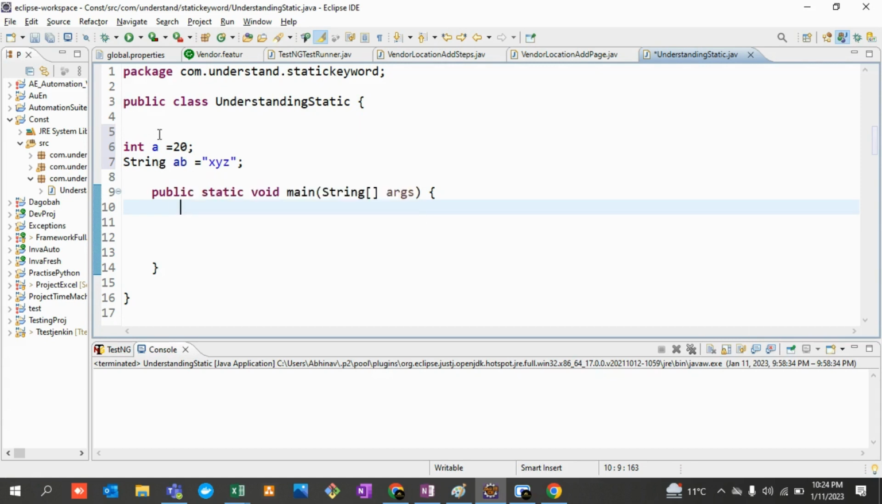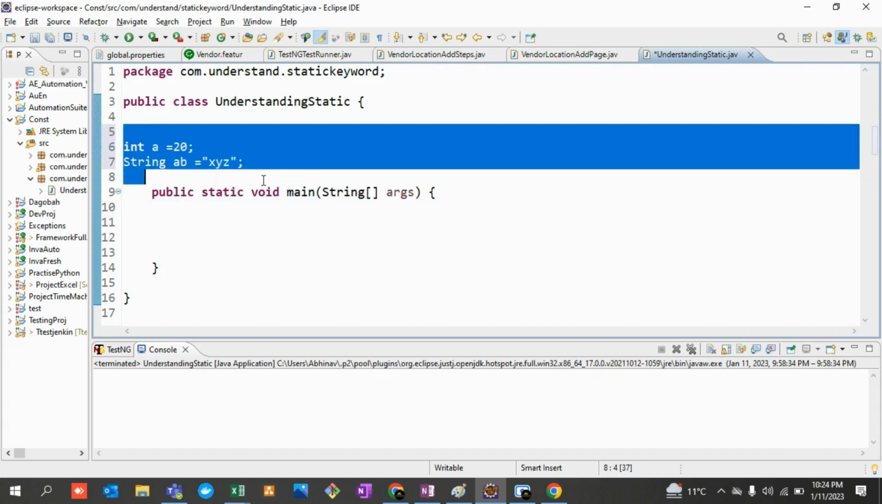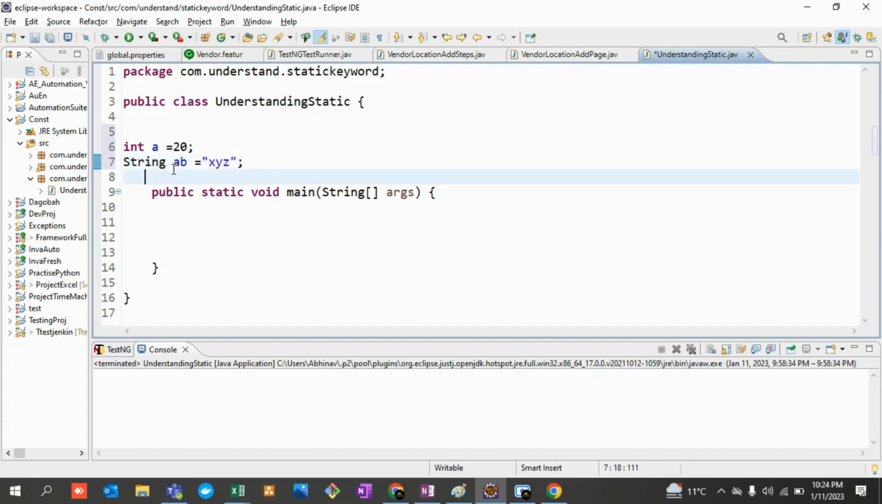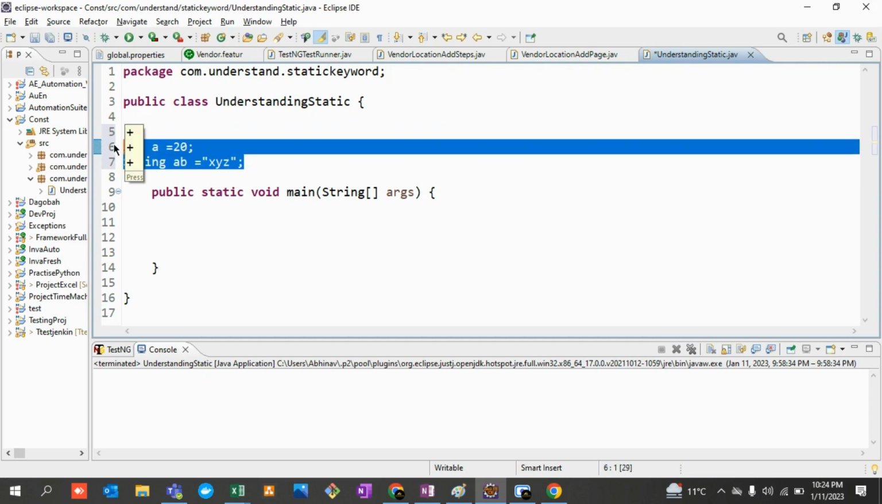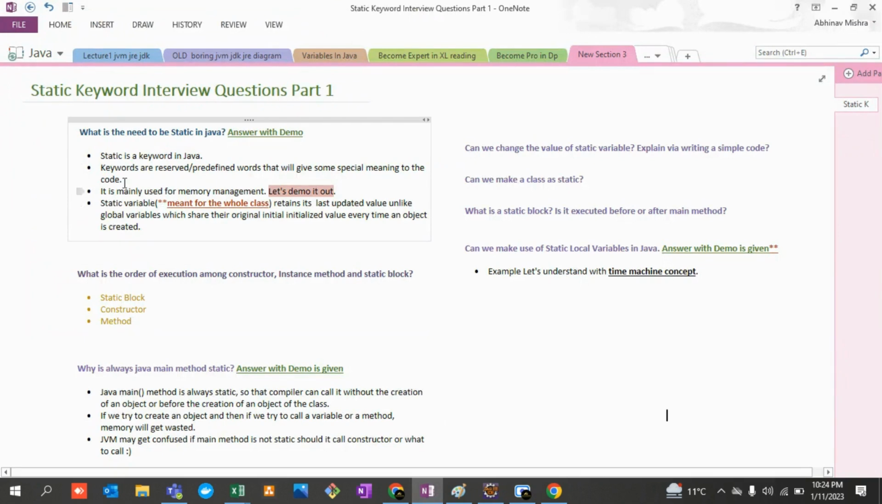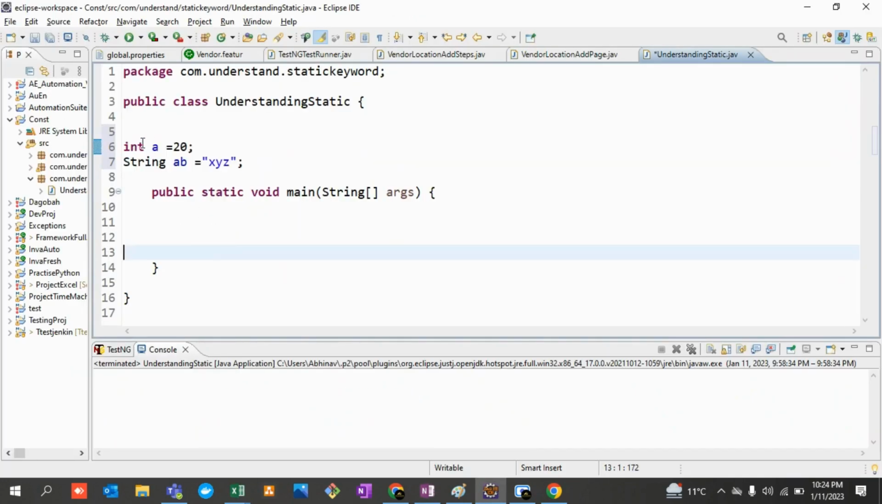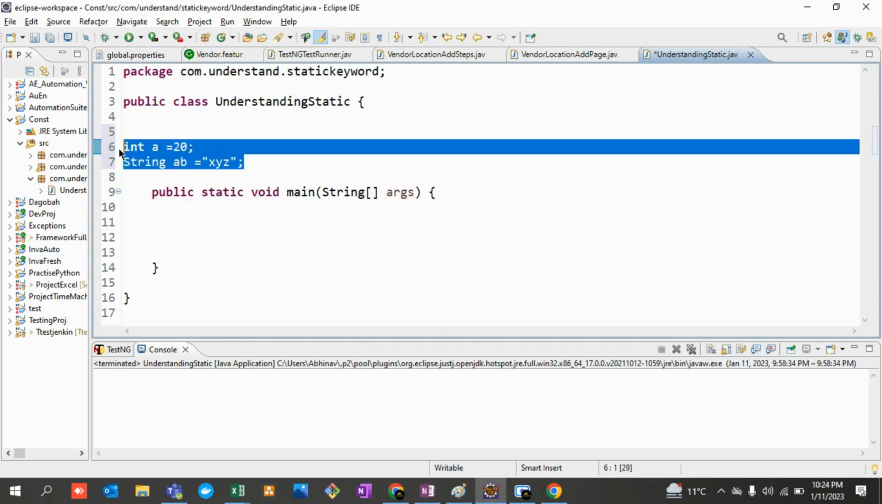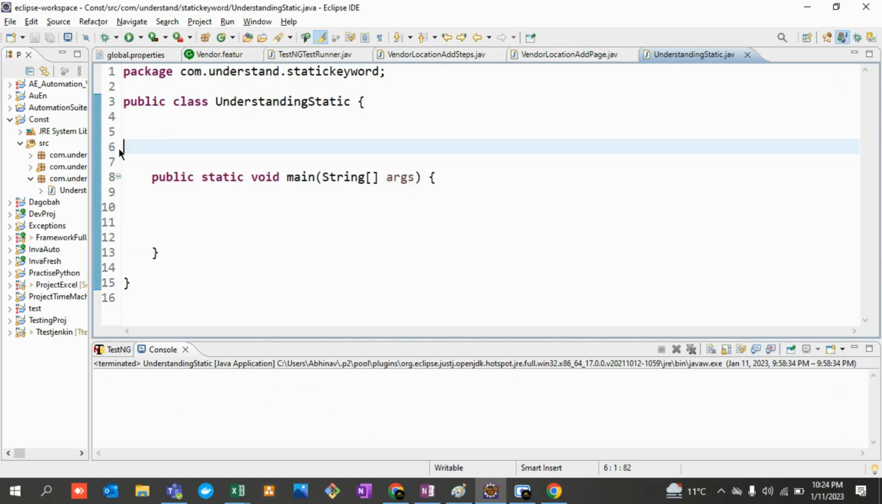Whenever we make use of these variables, they would be treated the way they have been defined. A developer cannot be treated like a QA, or a QA like a developer, although it may happen in Agile and Scrum. That is a different topic, but this is what Java is all about. So this is what this line means: keywords are reserved or predefined words that give some special meaning to the code. I would be writing some code over here, and these keywords are going to give special meaning to my code, that is, how my variables are going to behave.